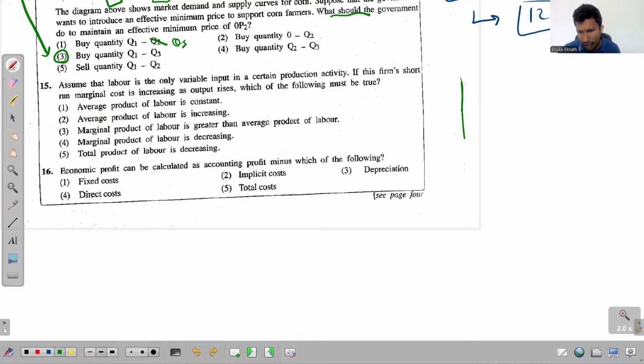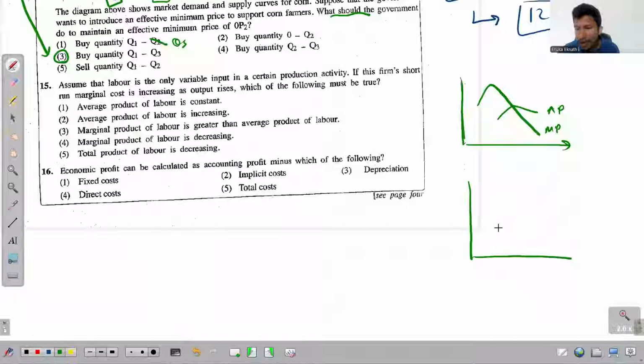And if this is how we get the, let's say, product curves, this is the shape of the MP curve and this is the shape of the AP curve. The reflection of the product curves is the cost curves. So if I draw the cost curves below this, the reflection of the marginal product curve is the marginal cost curve. And the reflection of this average product curve is the average variable cost curve, right?